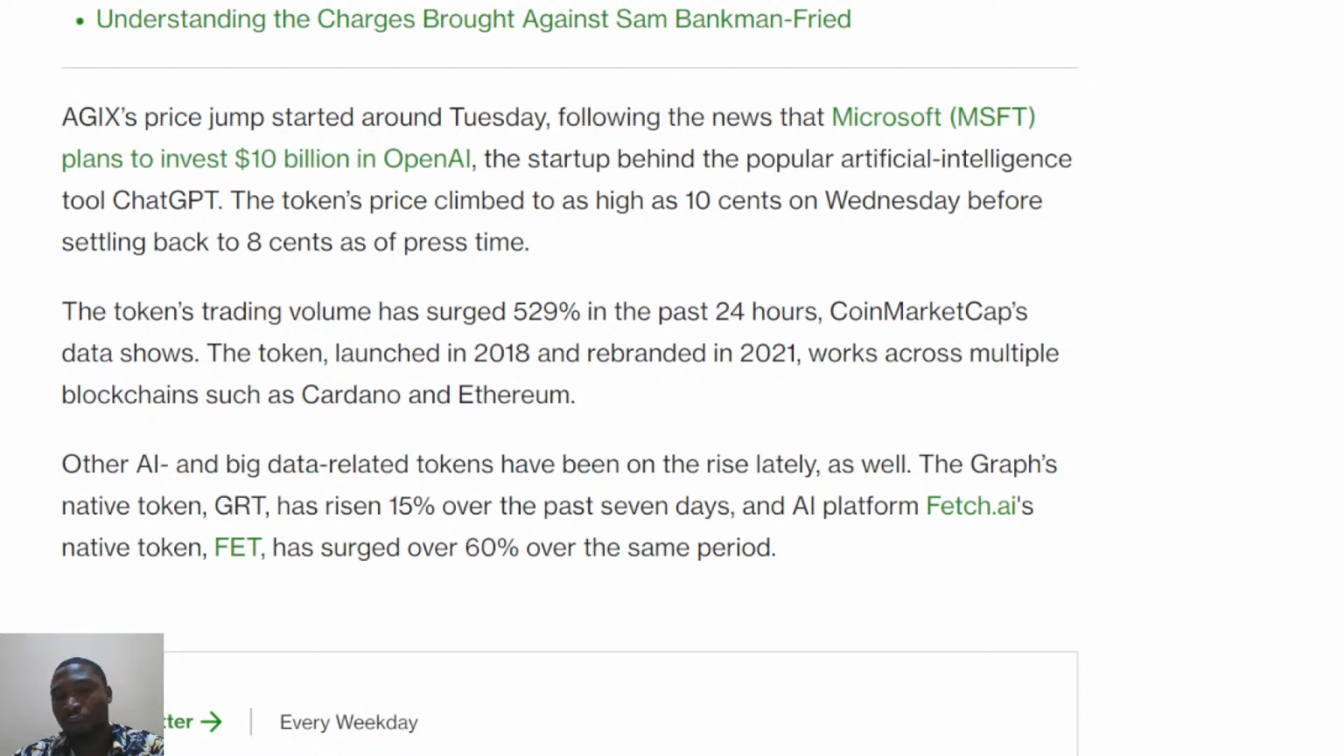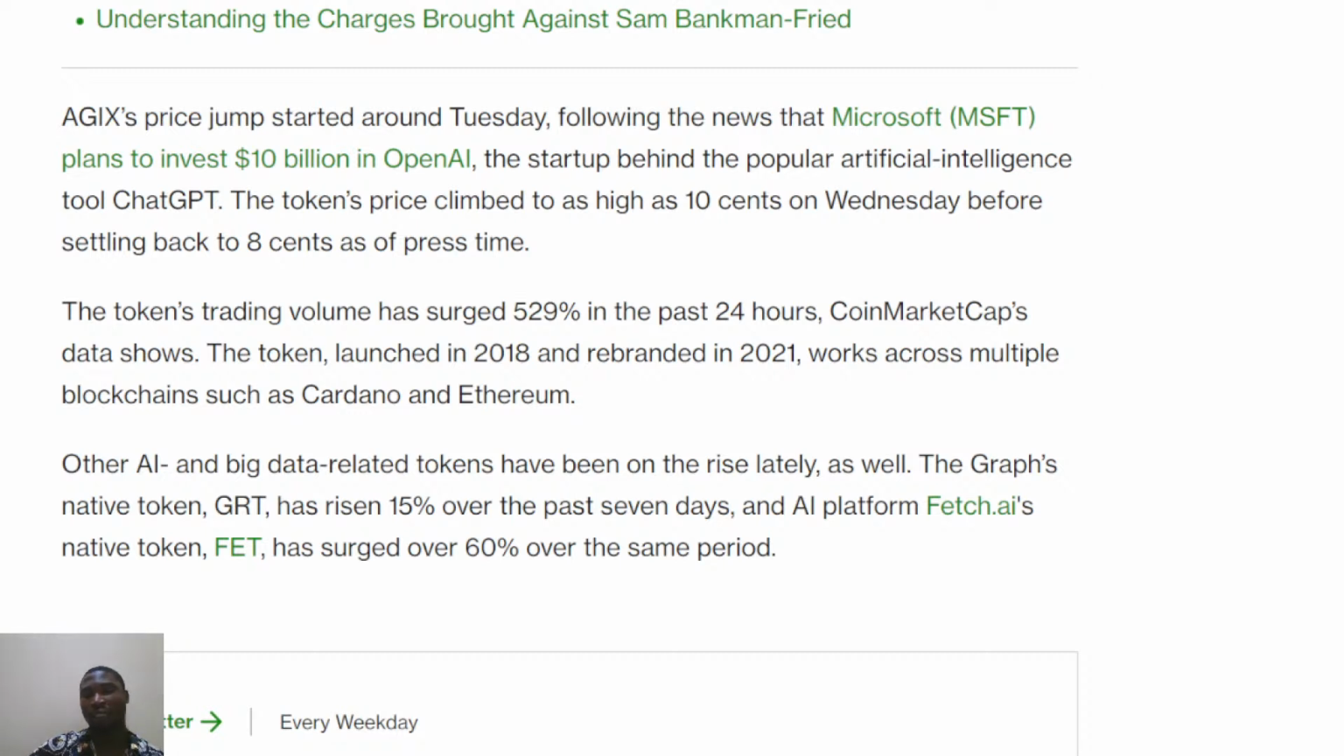It is up 528% in the last 24 hours. The market cap data show across multiple blockchains such as Cardano and also Ethereum. So that is actually to pass across a message. It's actually a good period to look into when looking at how to go about it. Related tokens have been on the rise lately as well. We have The Graph native token, which has risen 15%, and also the Fetch native token, which has surged over 60% over the same period.